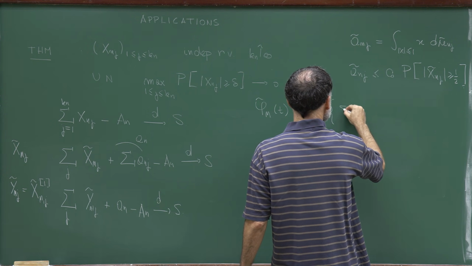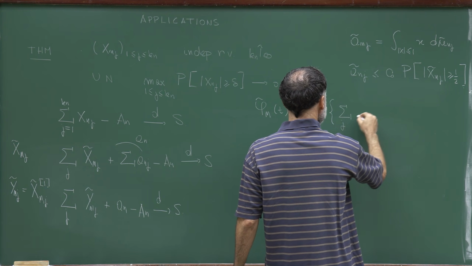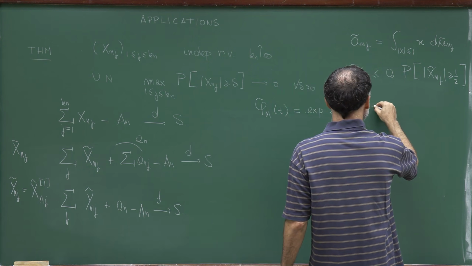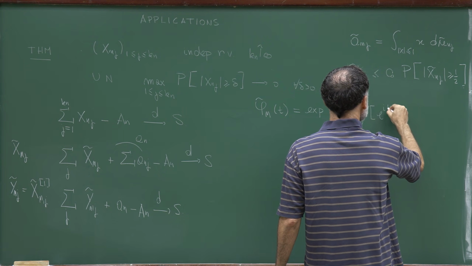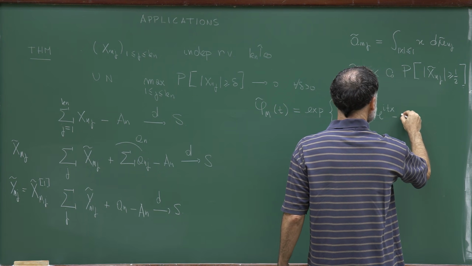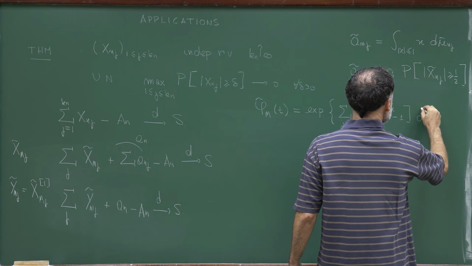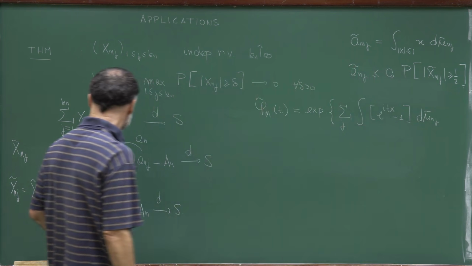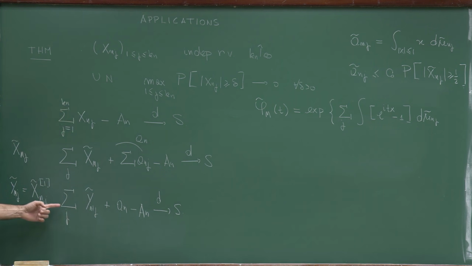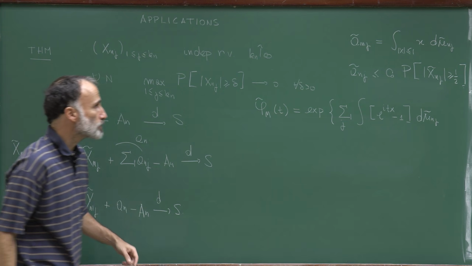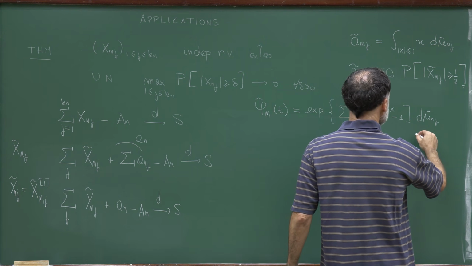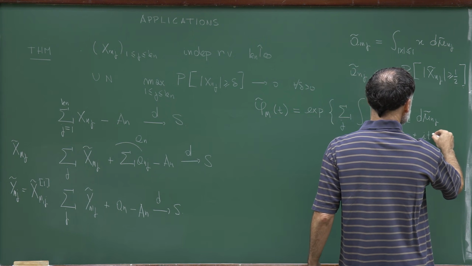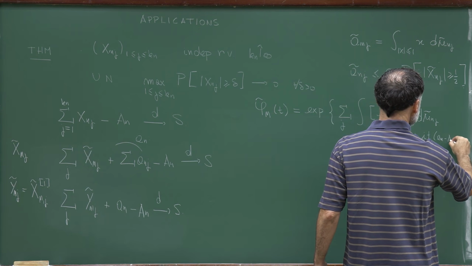So we have here the sum over j of the integral of exponential i t x minus 1 d mu tilde nj. So this corresponds to the characteristic function of this quantity, and then we have this constant, and this constant will provide a plus i t a n minus a n.